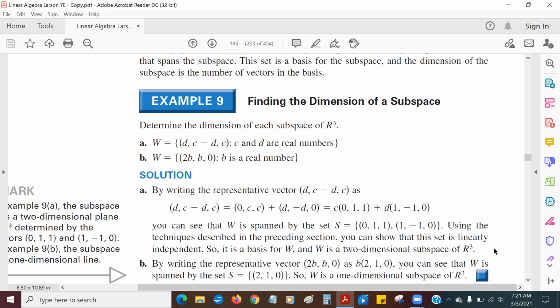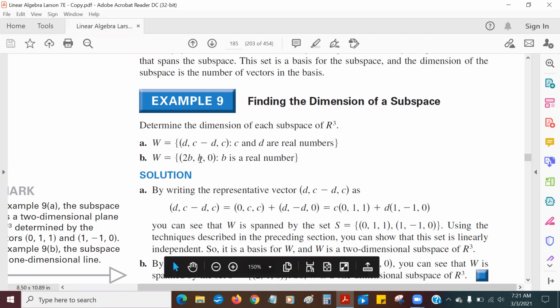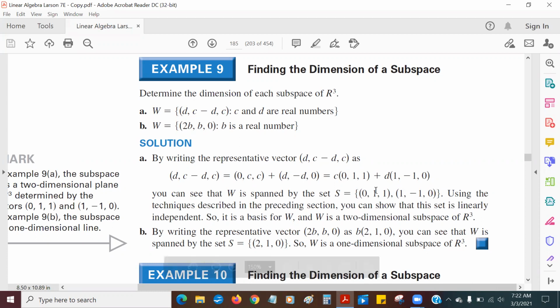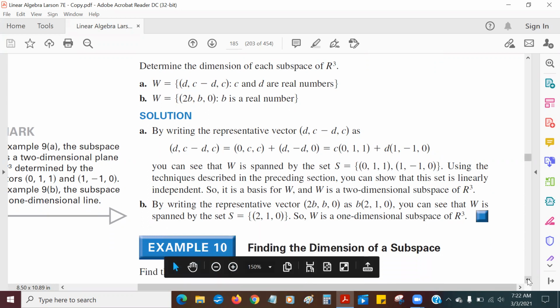Continuing on, for B, I could easily just factor out the B. So this vector becomes B times (2, 1, 0), which means that the subspace W is spanned by the vector (2, 1, 0), which means it's one-dimensional. So A was two-dimensional, and B is one-dimensional, and that's the way it works.